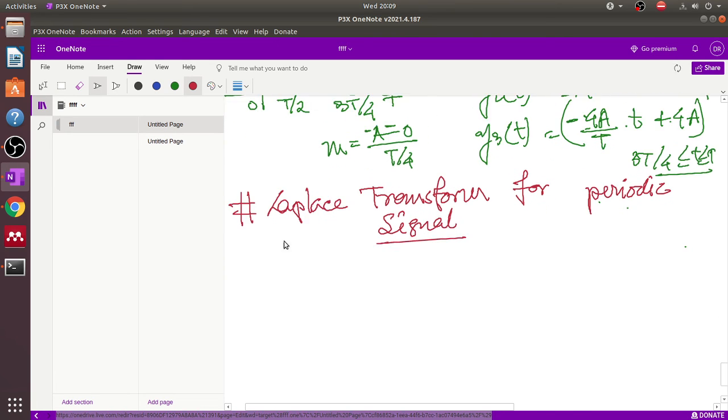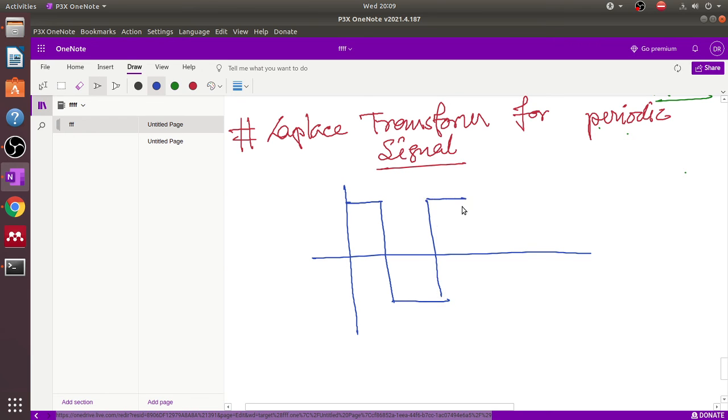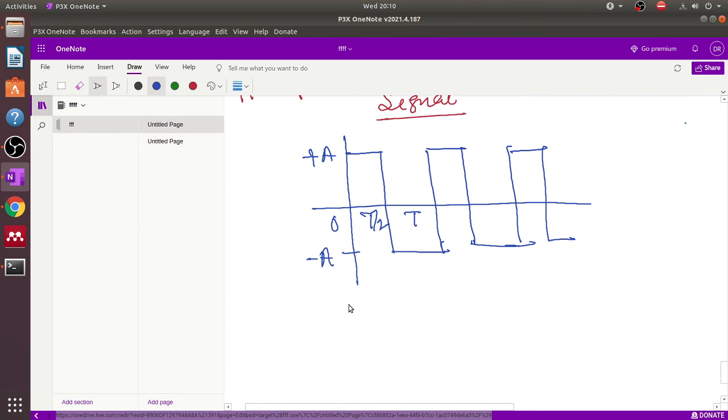Just consider this is a periodic signal. Here I consider a square wave. This is an ideal square wave. This is 0 to t by 2 to t and so on, and the amplitude is plus a to minus a. So what is the mathematical expression of this waveform?